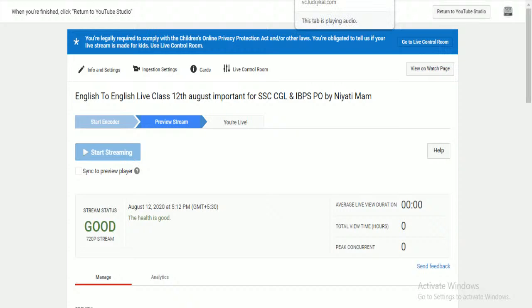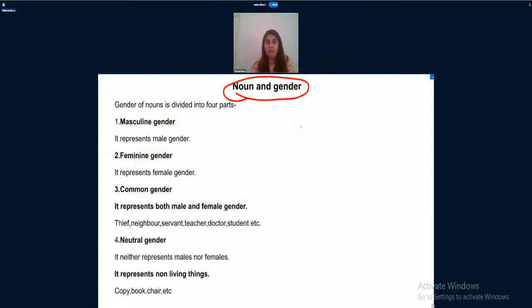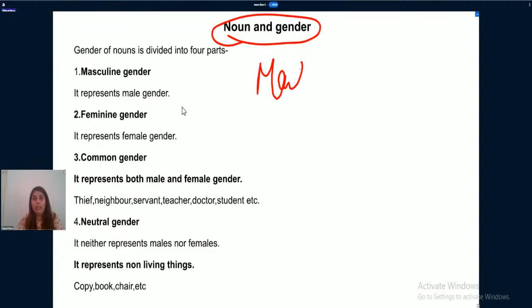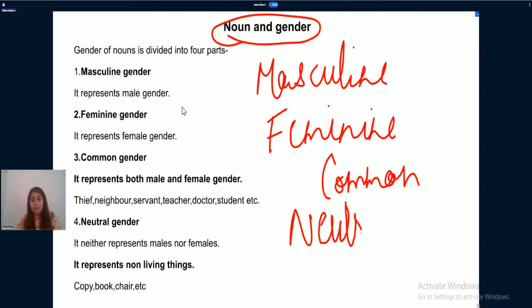Types of gender are possible for noun. Now, there are 4 types of gender which are possible for noun. One is masculine gender. Another one is feminine gender. Another one is common gender. Fourth one is neutral gender. So in front of you on your screen, there are 4 types of gender. I mentioned 4 types of gender.